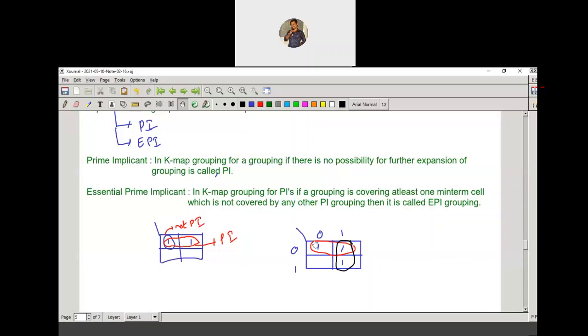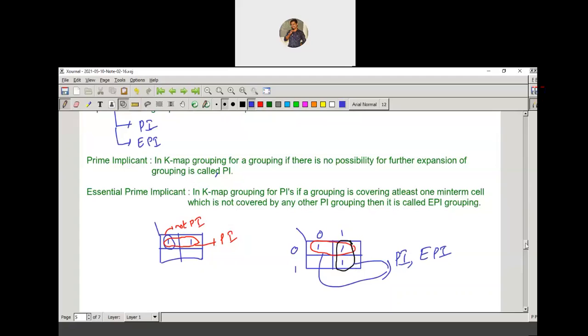It is not covered by the other prime implicant grouping, so it is called an EPI. This one is called an essential prime implicant. Also you can observe this black color grouping. In this black color grouping, the 11 minterm is covered by only this PI. It is not covered by the other PI, so it is also called an EPI. So these two groupings are called prime implicants as well as essential prime implicants.